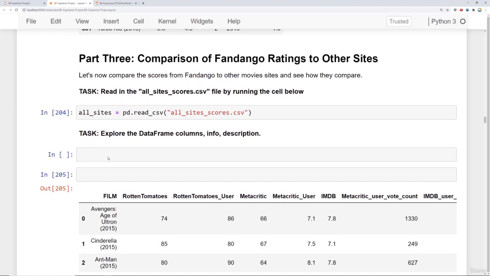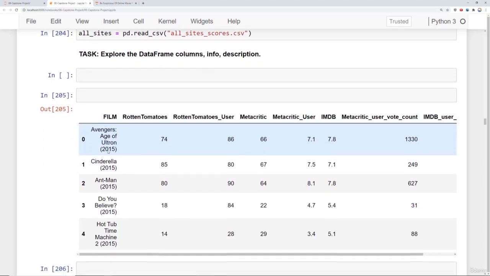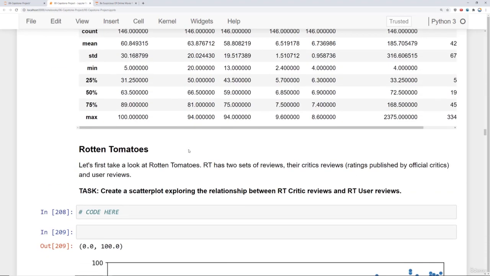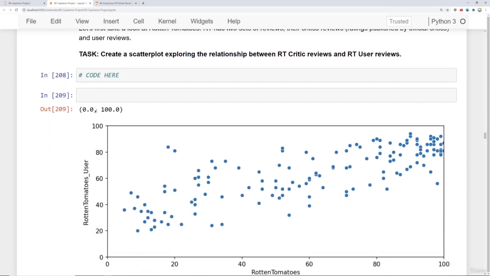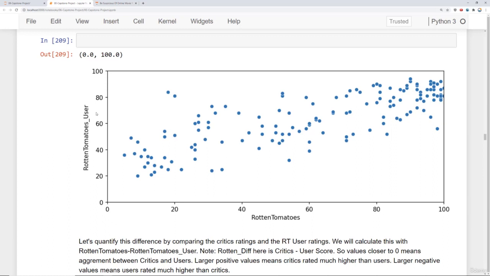Which brings us then to part 3, where we're going to be comparing all the Fandango ratings to other sites like Metacritic and Rotten Tomatoes. So we have two data frames we want to work with, and eventually you'll join these together after exploring the other websites individually. You'll explore Rotten Tomatoes, which has both a user rating and a critics rating. We'll do a little bit of exploration on user ratings versus critic ratings on Rotten Tomatoes, but in general they tend to line up.